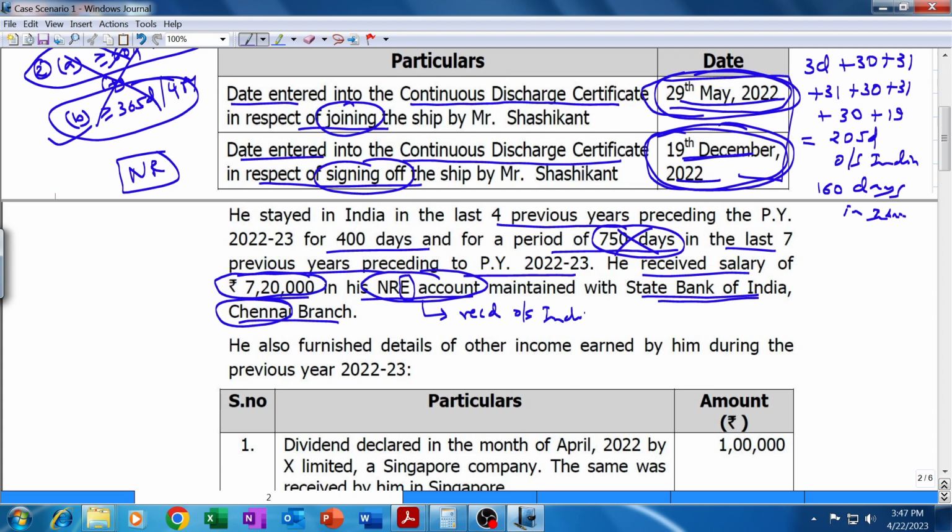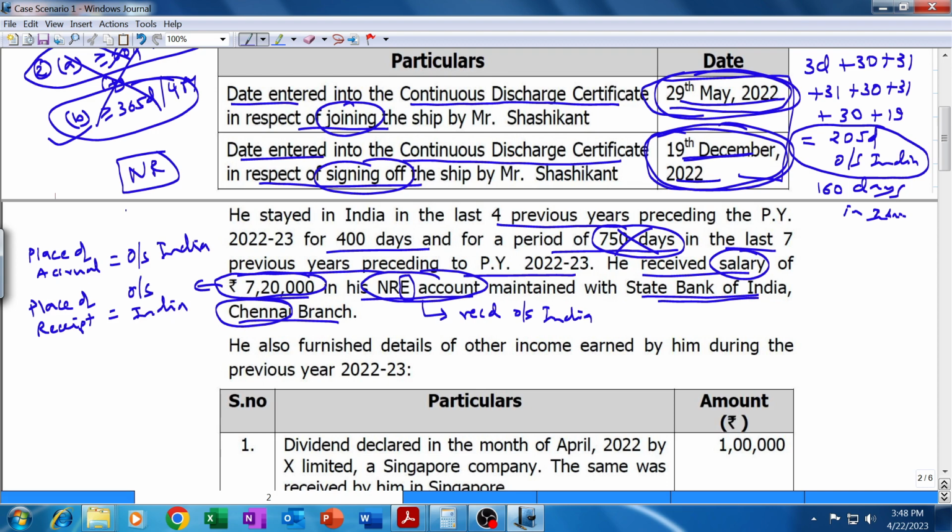Now if you can understand, this particular amount 7,20,000, whether it is salary or any other income, is received in connection with services rendered outside India during those 205 days of stay outside India. Therefore, place of accrual of this 7,20,000 is outside India, and even the place of receipt is outside India, and this person is non-resident. Therefore, if everything is outside India, then this income, this 7,20,000, will not be taxable in India. I'm writing NT, that indicates non-taxable.